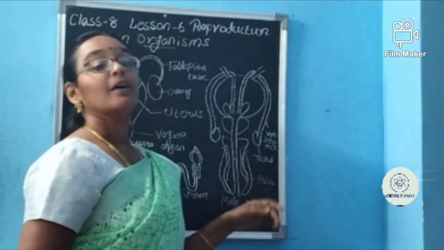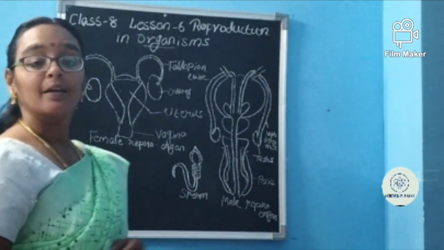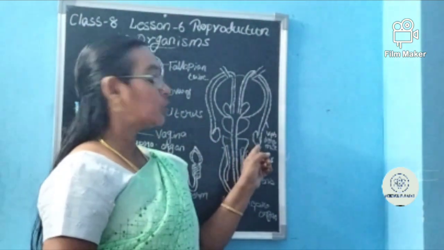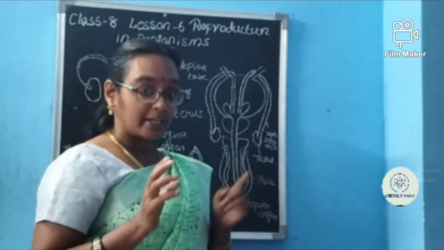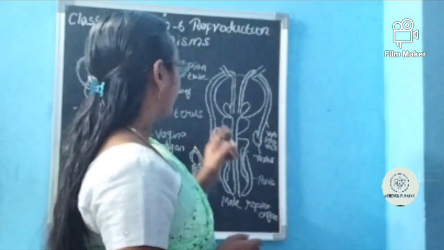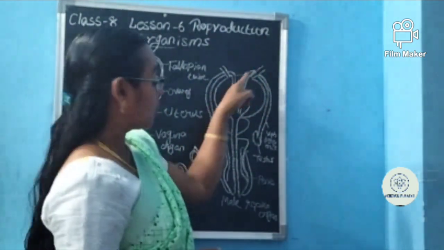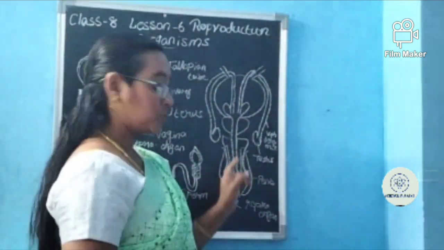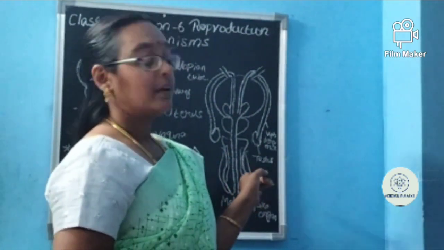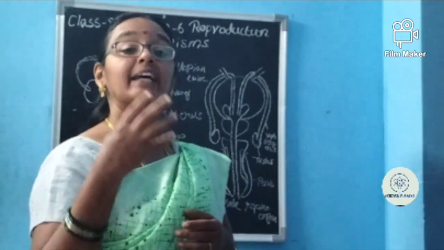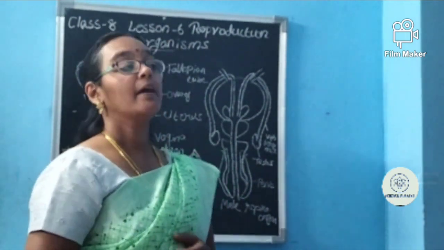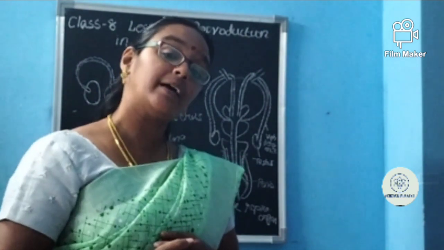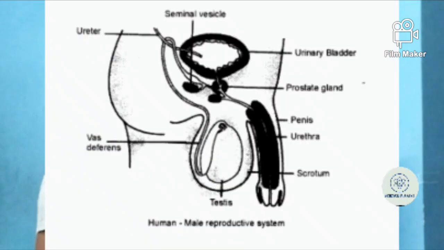Now the male reproductive organ. Here, there are two testes. The testes produce sperms, and there is a tube called the vas deferens, and then another important part is the penis. The penis has an external opening, and both the sperm and urine come out through this penis.